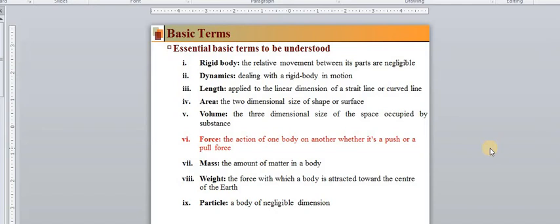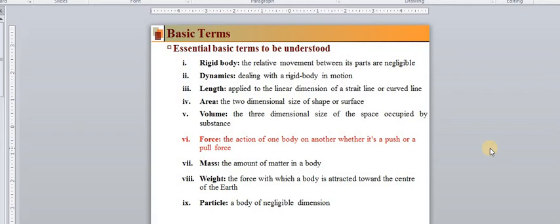When we are sitting on a chair, my weight is applied on the floor. That means my action is applied on the floor. So the action of one body on another body is nothing but a force.